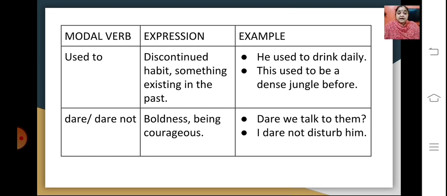Then we have dare or dare not. This expresses boldness or being courageous. So dare is a word which as such expresses some kind of a boldness. The example out here is: dare we talk to them? So it is showing a boldness or some kind of a courageous action. I dare not disturb him. So in this regard, we use dare and dare not as a modal verb.